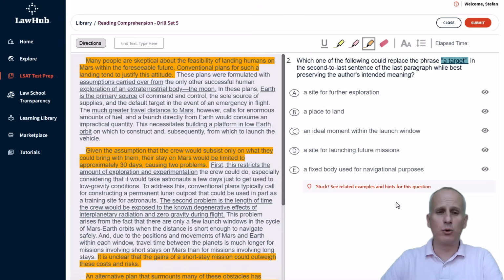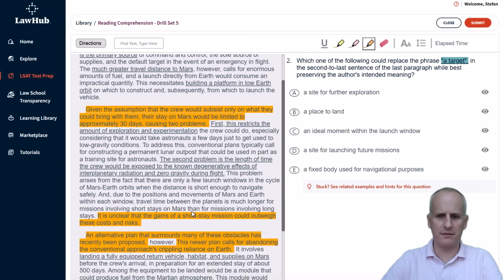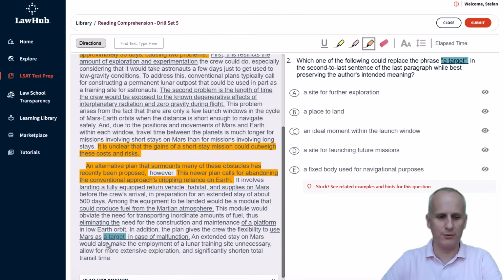Now, if you were actually engaging this live, you would skip number 2 at this point because this is asking for a specific detail to reread about. I need to go reread this second to last sentence, "a target," and we go down to the bottom and we find it. But for the purposes of this video, we'll engage with it now.